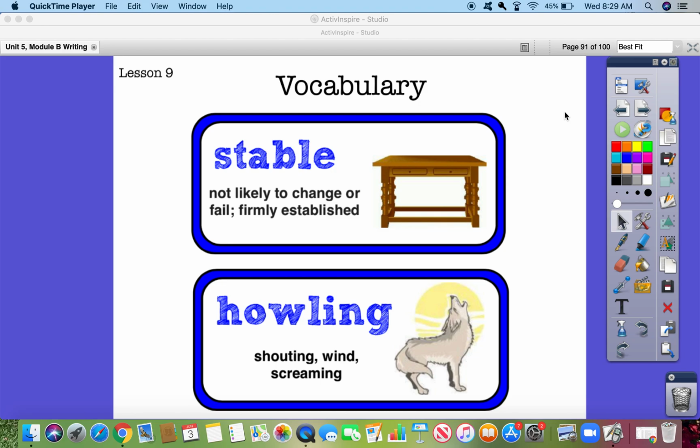The two vocabulary words for this lesson are stable and howling. Stable, if you look at this example, is a table. So this table is not likely to change or fail. It's firmly established. Stable means when something is not easily knocked down or it's strong.